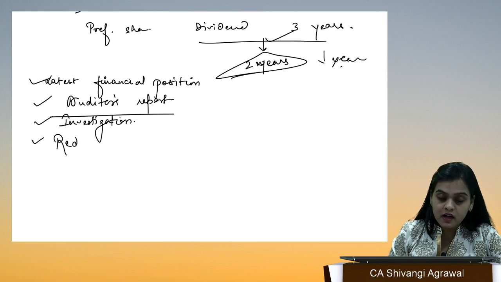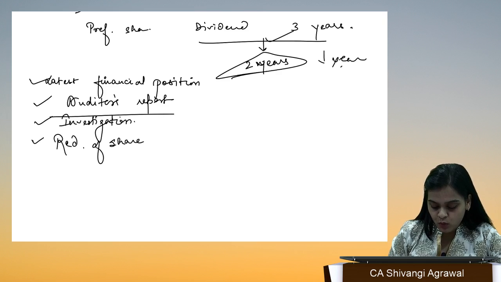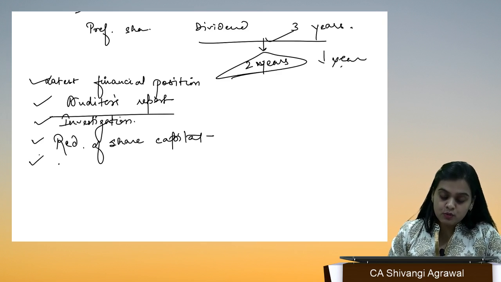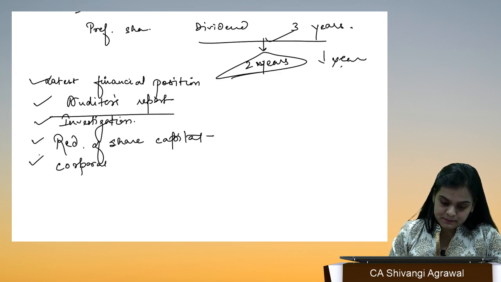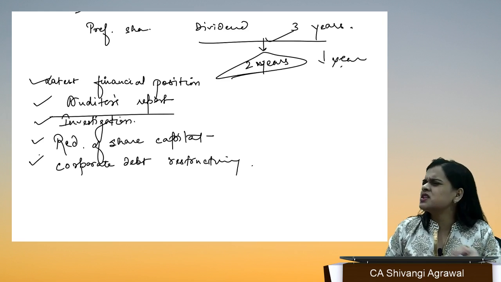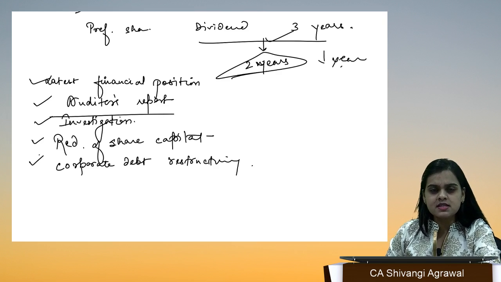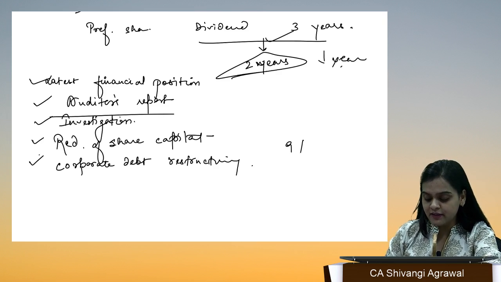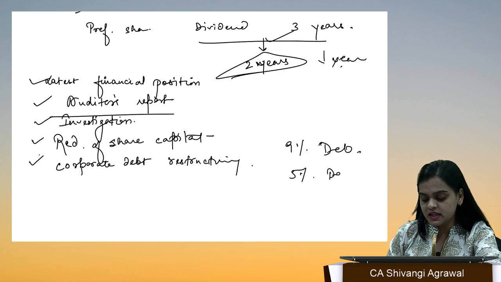If you want to go for reduction of share capital, I hope you know what that is, then that has to be included. And if you want to go for corporate debt restructuring, in a very simplified manner, the company has some debt and wants to restructure it. Suppose we have 9% debentures and we want to restructure them as 5% debentures, or we have some interest arrears and we want to waive them off.